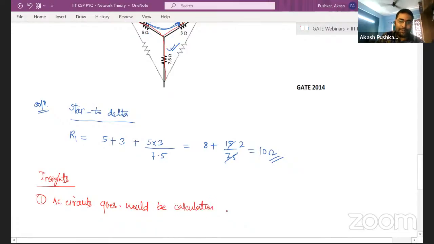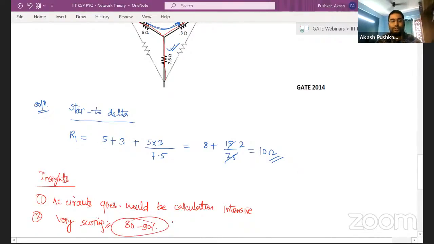So be ready for it. Second is that it's very scoring. Network theory questions from IIT Kharagpur are very scoring, my dear friends. Most of the time you can maintain accuracy of 80 to 90%. You should be able to attempt 100% of the questions and you will easily get 80-90%.